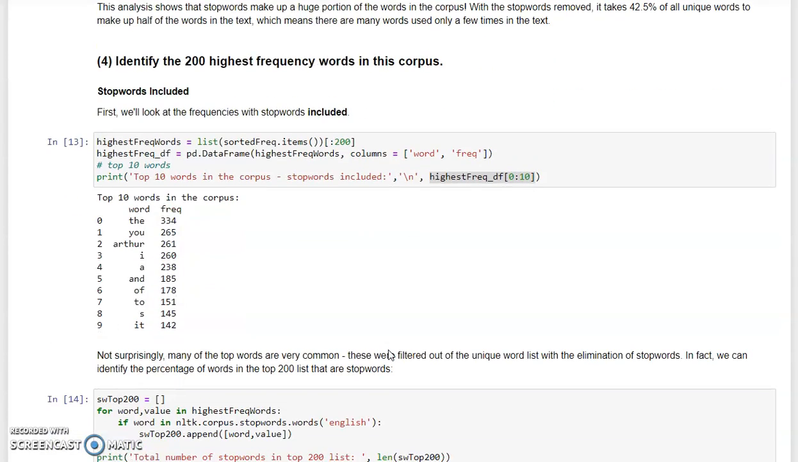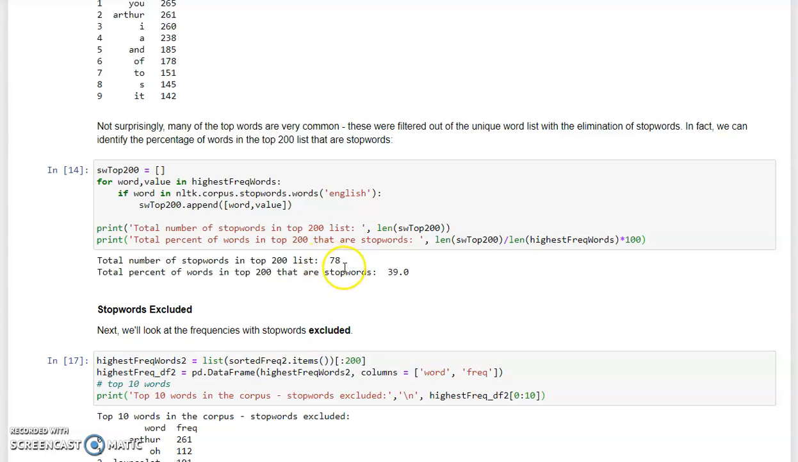Once again, we're splitting this up into an analysis with stop words included and excluded. And in this part, we're going to look at the 200 highest frequency words. We've chosen to display just the top 10 here. You can see, not surprisingly, that when we include the stop words, many of the top words are stop words themselves. And in fact, we can quantify this. We can show that 78 of the top 200 are stop words, and that's about 39%.